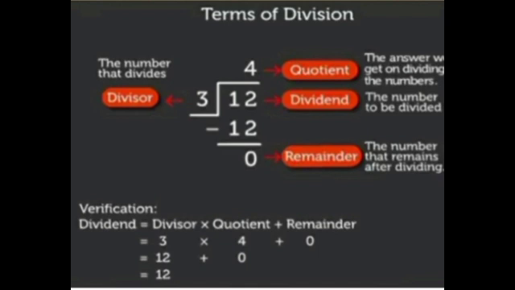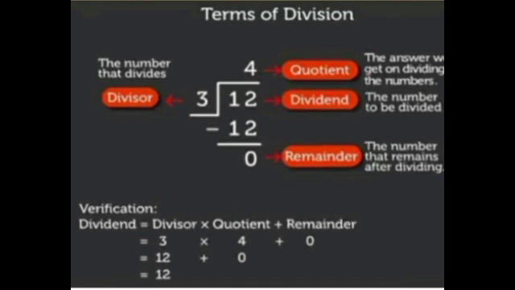So here the divisor is 3. The dividend is what we want to find. Then the quotient is 4, and the remainder is 0. Apply the values in the formula: 3 into 4 plus 0. 3 4s are 12. 12 plus 0 is 12. So we get the same dividend which we had in the sum. This is called the division algorithm as well as verification.